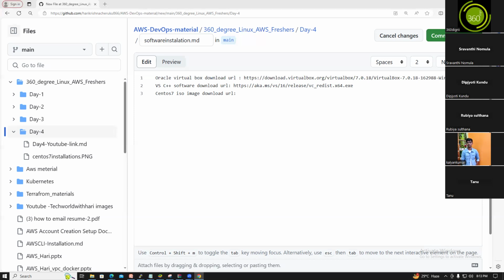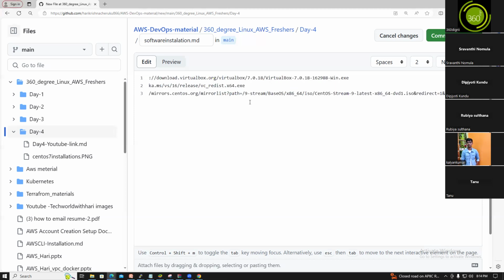Cloud images, Amazon Web Services, CentOS 9. You can install anything. Copy link address, and this is CentOS 9, guys.